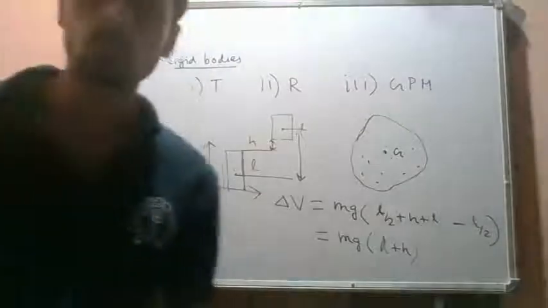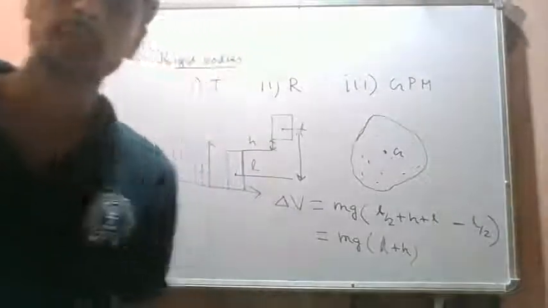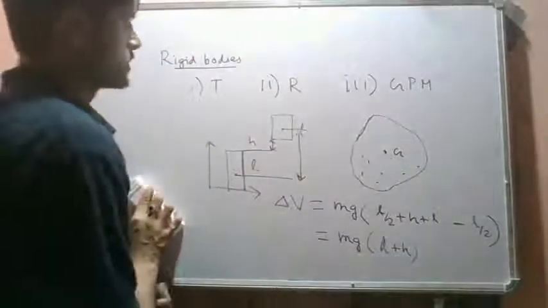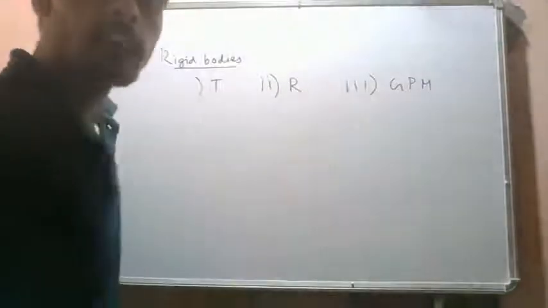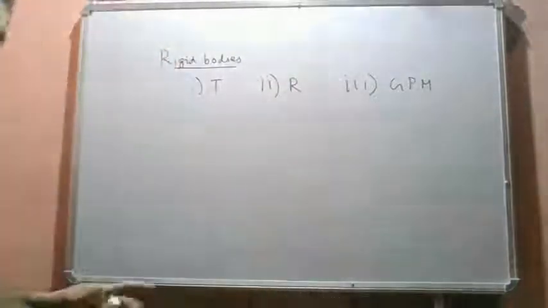Now let's see how to write down the kinetic energy of the rigid body. This is an important aspect. We need to write down the kinetic energy. See, for three different types of problems, the kinetic energy will change accordingly. The potential energy we have already seen. The kinetic energy will change accordingly.